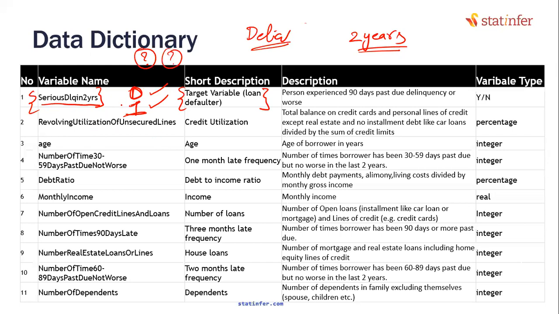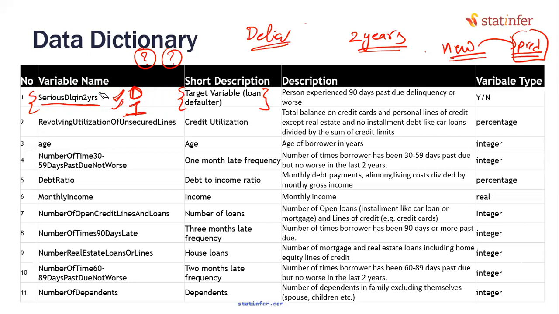Tell me, why are we building a model if we already know who is a good customer, who is a bad customer? With this data, we will build a model, we'll find the patterns, and formulate them in an equation. When the new customer comes, we will get the prediction. Getting the prediction for the new customer is important here. For that, we will use this historical data. Find the patterns in this one.